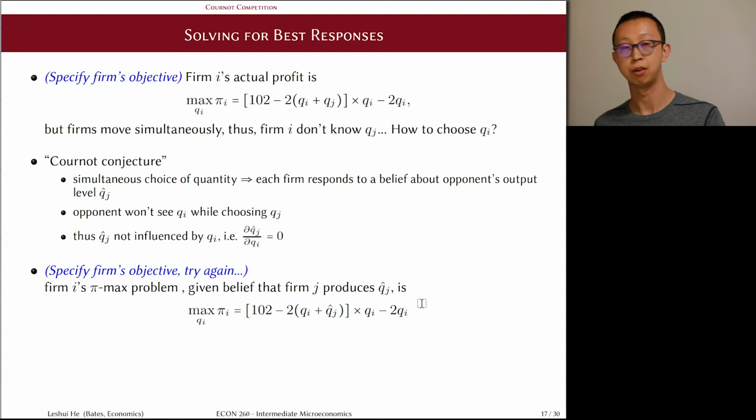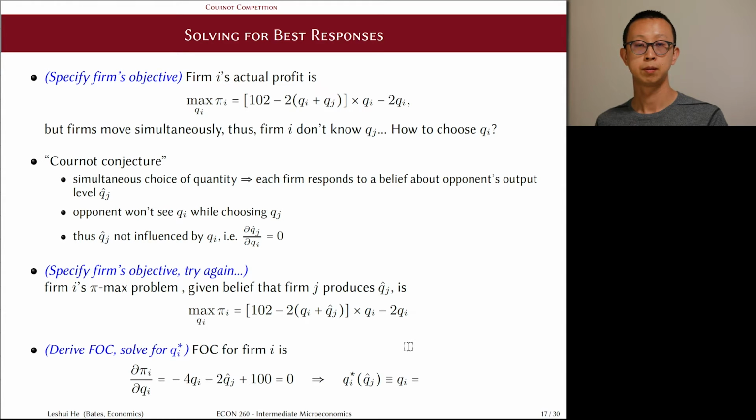Now let's take the perspective of one of these firms again. Let's say firm I. Given any belief about the opponent's choice, or QJ hat, which is arbitrary now, firm I's best response is determined by the first order condition of this objective function. So we'll take the derivative of this profit function with respect to QI, and because the derivative of QJ hat with respect to QI is 0, we found this particular derivative.